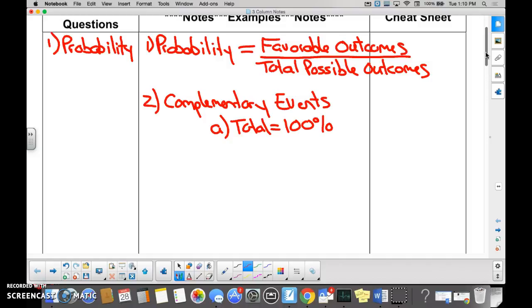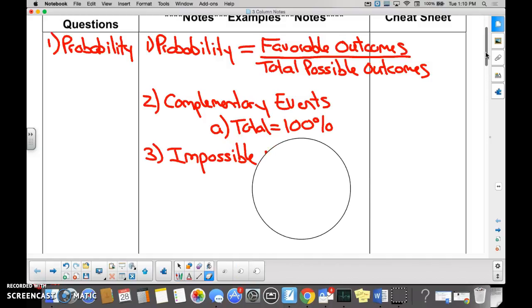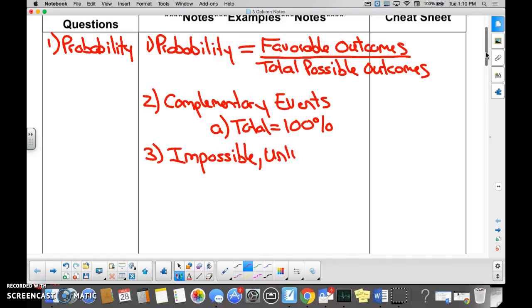The last thing we looked at in this section were the terms impossible, not likely. Do we call it unlikely or not likely? Unlikely. Okay, sorry. Same thing though. So we've got impossible, unlikely. What's next?